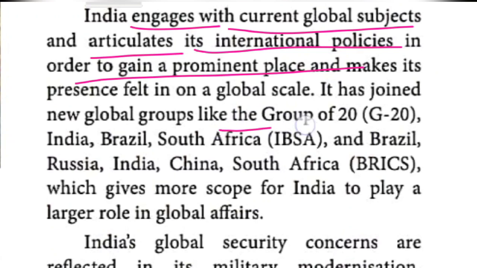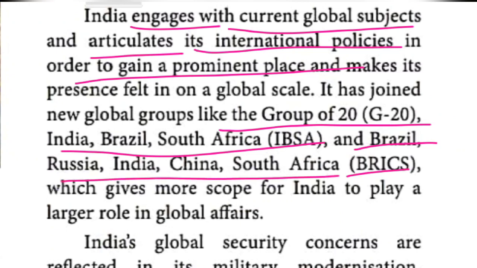India is one of the members of the G20, the global 20 countries, as well as a member of IBSA. IBSA means India, Brazil and South Africa. India also became a member of BRICS. BRICS stands for Brazil, Russia, India, China, South Africa. Those countries joined together and made BRICS. So India is a member of BRICS, IBSA and the G20.